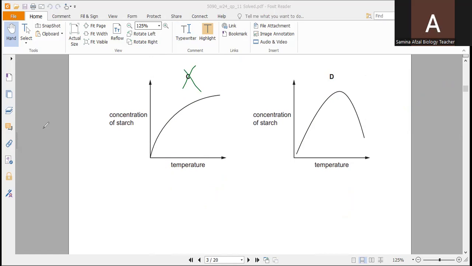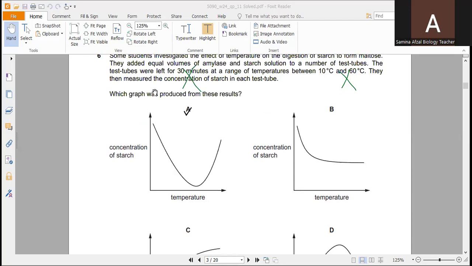And D, again, the concentration of starch is increasing, and then after it is decreasing. Again, this is not correct, because starch has to break down into maltose. So the only correct option in this case is A.